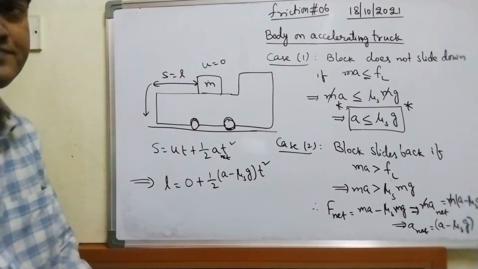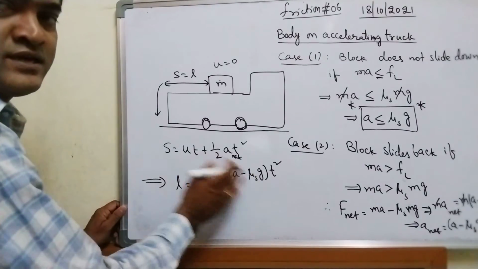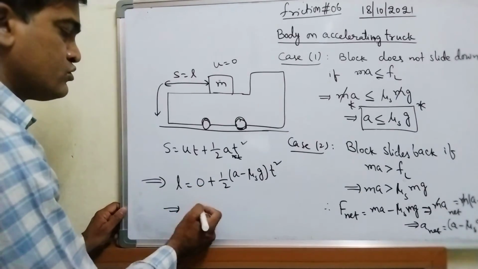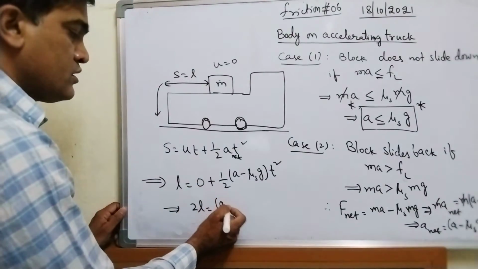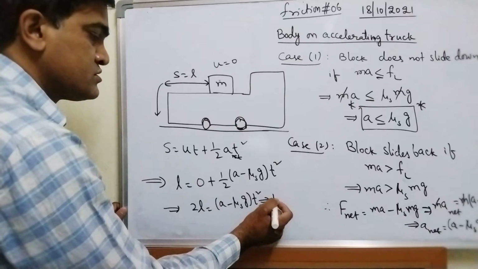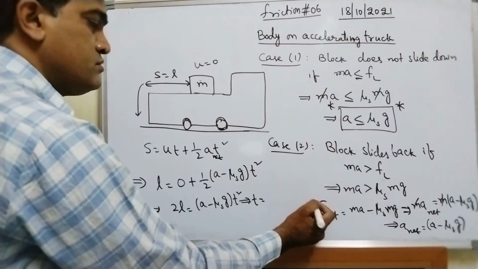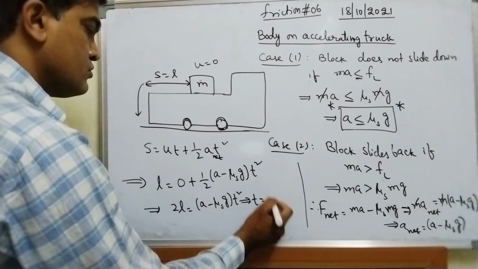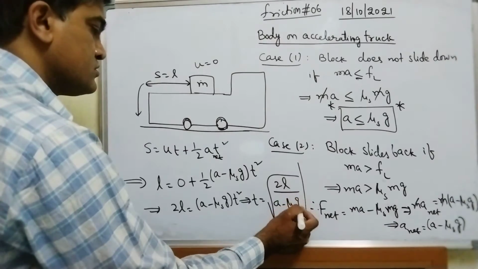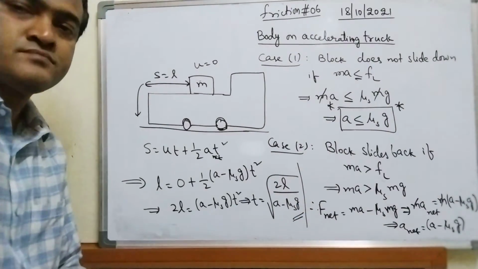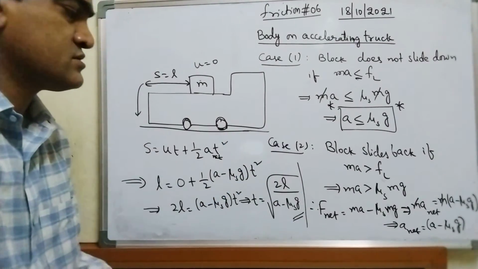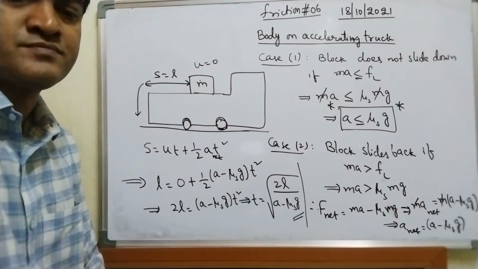I want the value of time. When you rearrange all these terms and find the value of time, you get 2L is equal to (A minus mu s into g) into t square. From this, t is equal to root over 2L by (A minus mu s into g). This is the form. You can try solving this from your end. This is normal mathematical simplification.